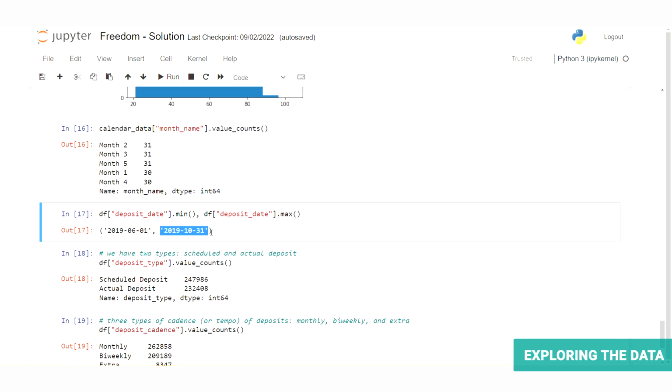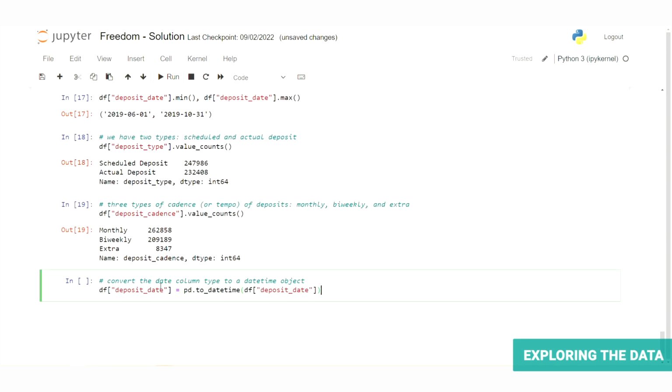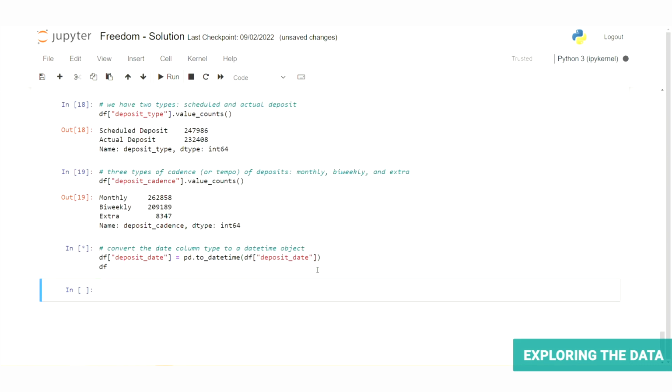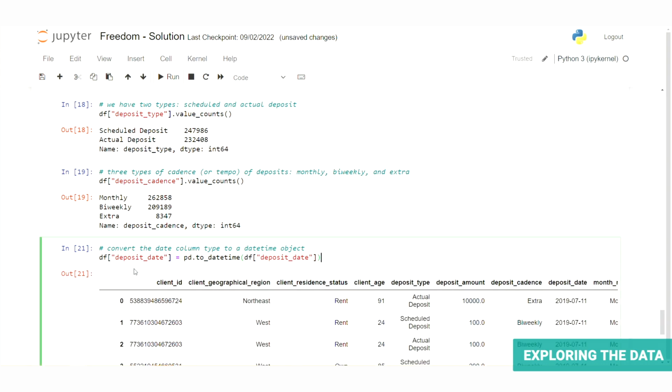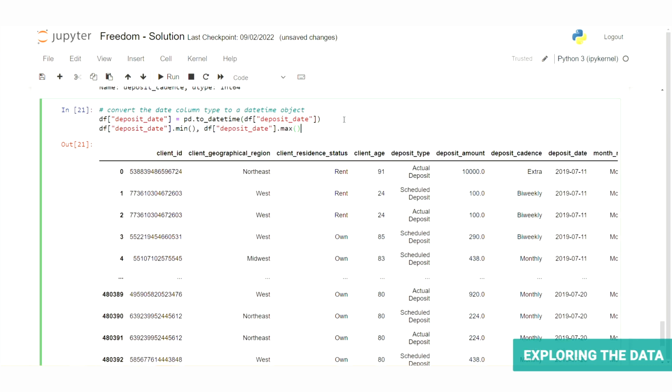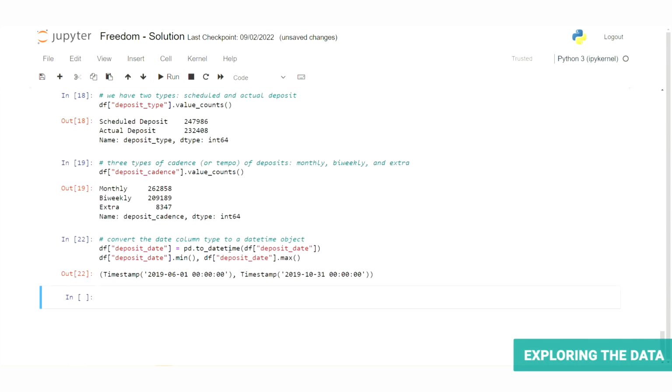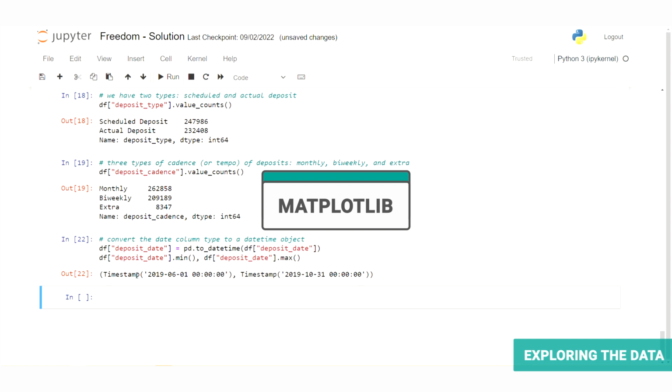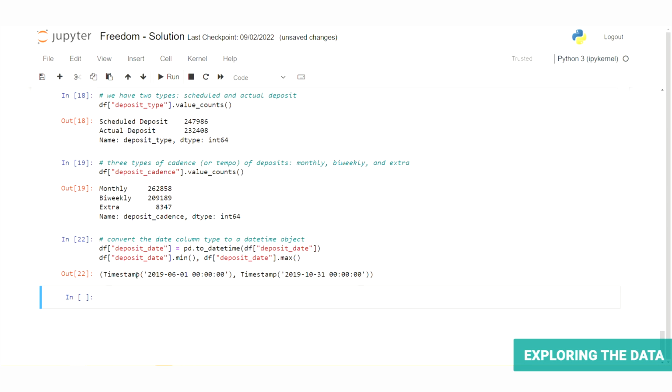And luckily for us, Pandas conveniently provides the to_datetime method that allows us to do just that. I used the to_datetime method, and now I just reran that same min and max thing, and we can see that we now have a timestamp object, which will be much nicer for us to work with. So for starting to get this plot going, we're going to use the ever useful matplotlib library to build our plot. Let's import that quickly and do some housekeeping like setting the figure and font size so we can get that out of the way.